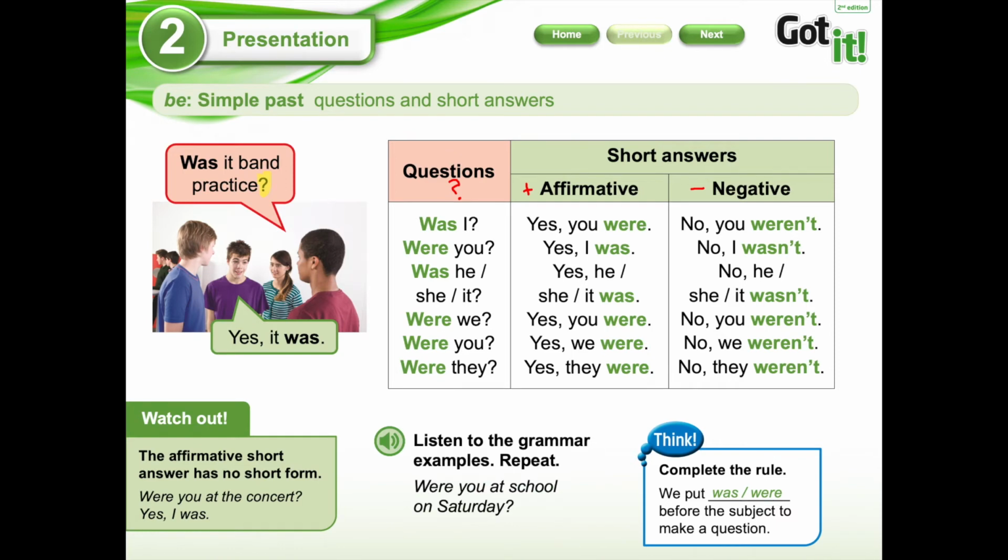Here we have two examples. Were you at school on Saturday? ¿Estabas tú en el colegio el día sábado? No, I wasn't. No, no estaba ahí.